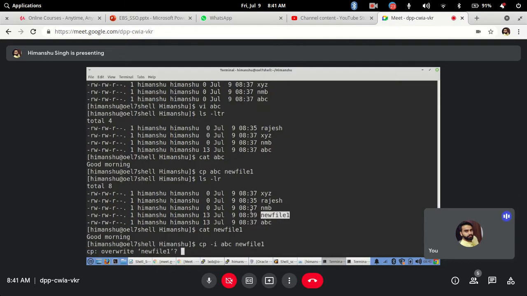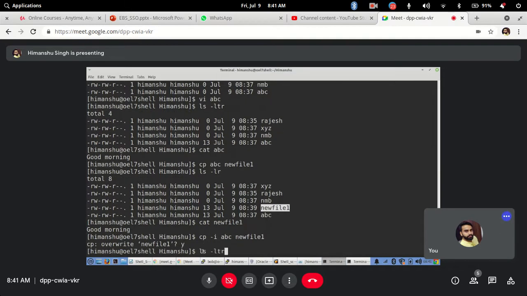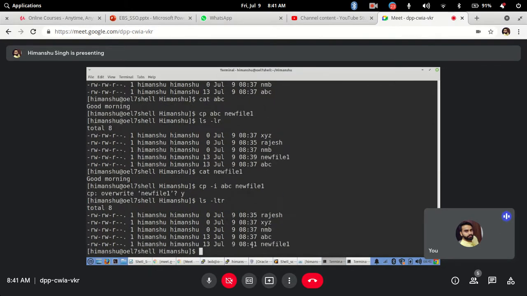So it will say, interactive means it will ask you, do you want to overwrite the file? This file is getting overwritten, so I will say yes, y for yes or n for no. If I press y, it will overwrite that file. Now if you see, the timestamp is again changed, 841, correct. As soon as you copy, the timestamp of the file would be the latest one, because it is a new file that gets created here. Got it?